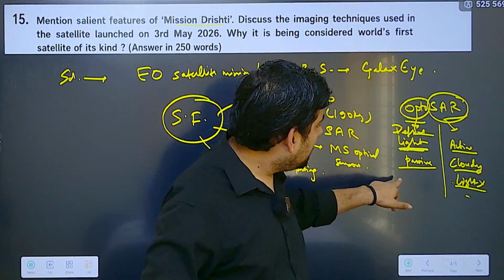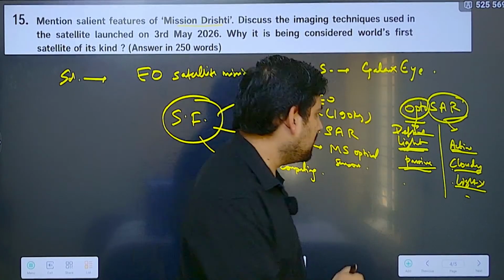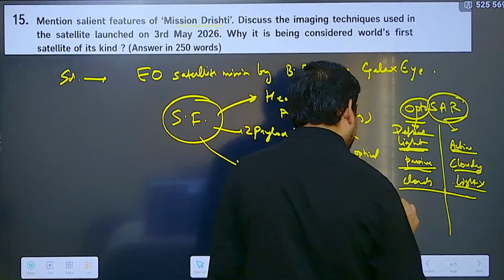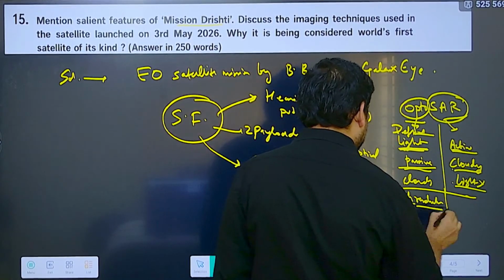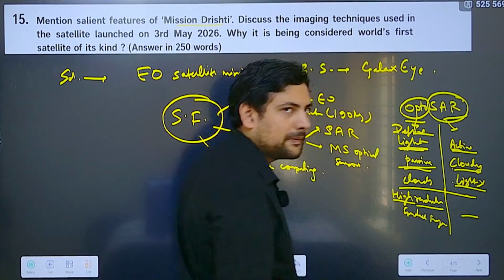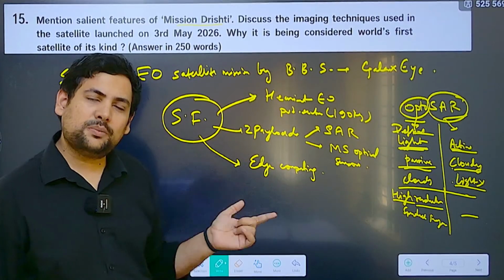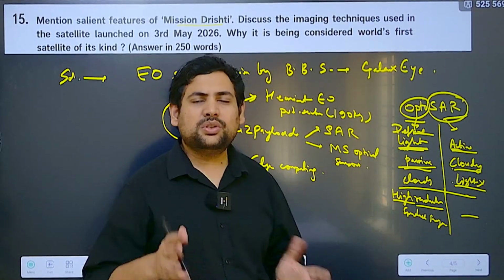This is a passive sensor, this is an active sensor, this can work in clouds, this cannot work in clouds. But what advantage this has is that if the light and everything is fine, it creates very high resolution spectral images. So you can mention explaining both of these, what are optical and synthetic aperture radars, and the difference between them or both features.